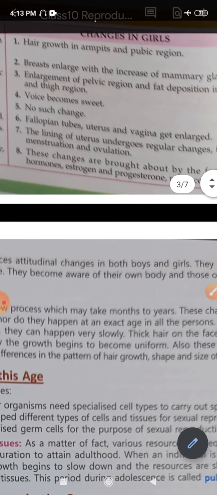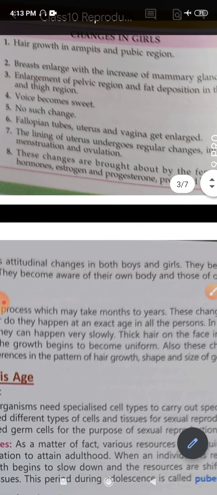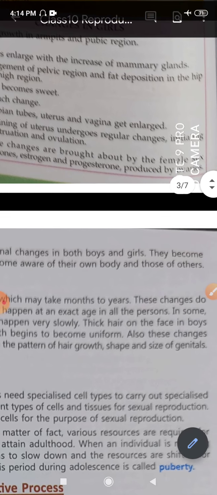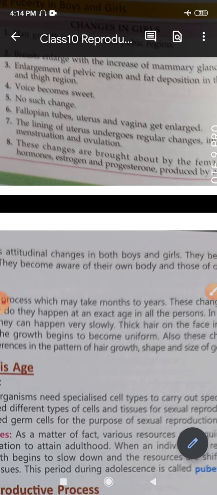Then no periodic changes occur in the lining of sex organs in boys, whereas the lining of the uterus, an organ in the female reproductive system in which the babies develop, right? So that undergoes regular changes, right? So initiating menstruation and ovulation, that is the production of the ova.